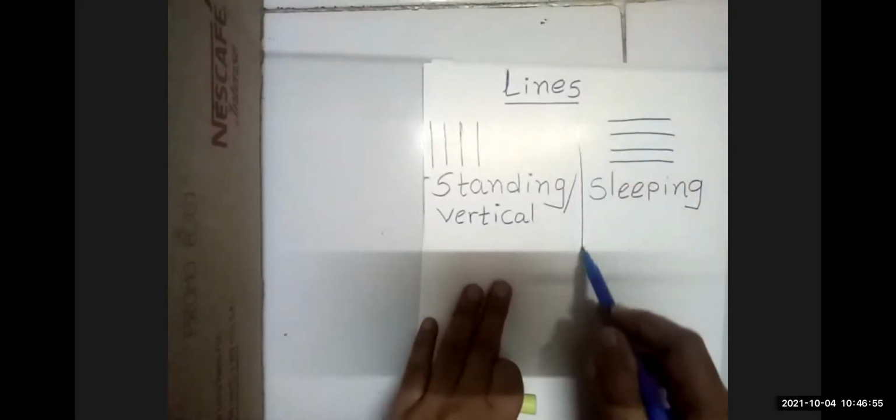And it is a horizontal line. Yes. And what else do we say? Sleeping line also. We say sleeping line and horizontal line also.